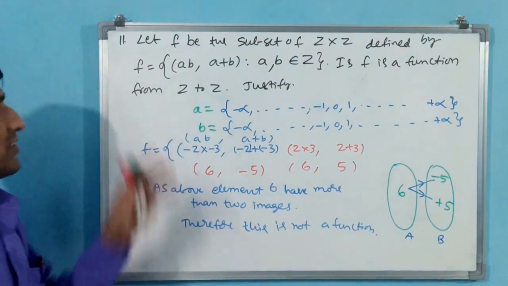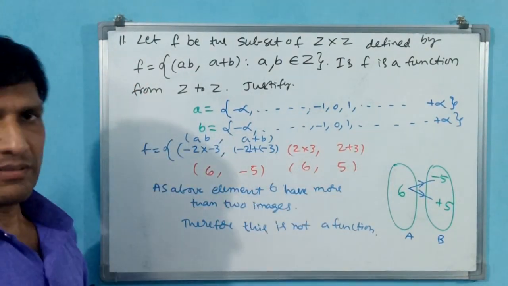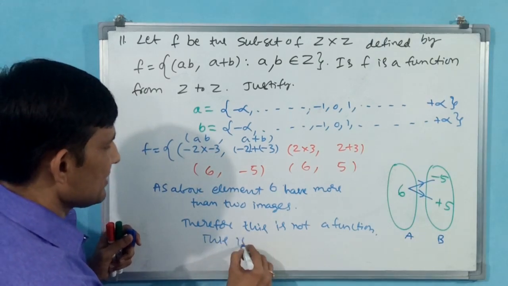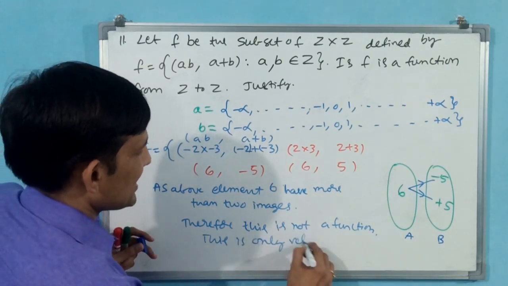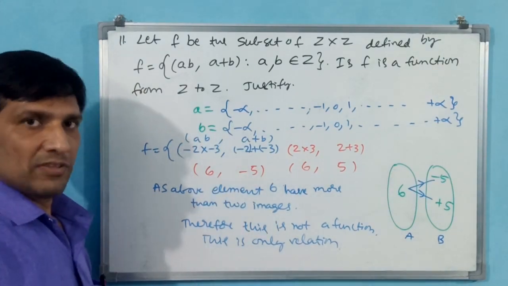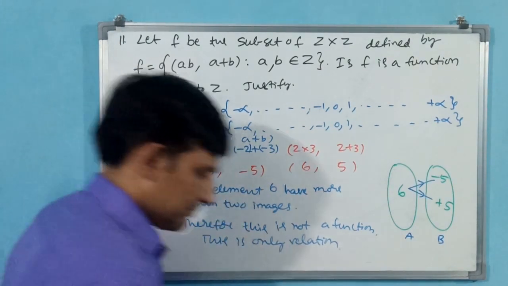Okay, this is not a function. This may be a relation but not a function. If you want, you can write this is only a relation. Okay, this is the answer for your 11th question. We go for the 12th question.